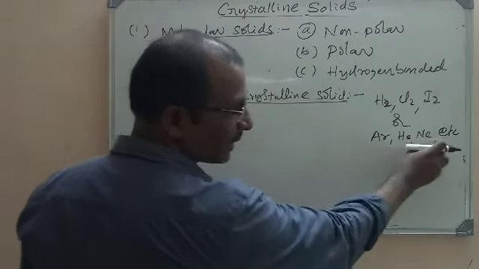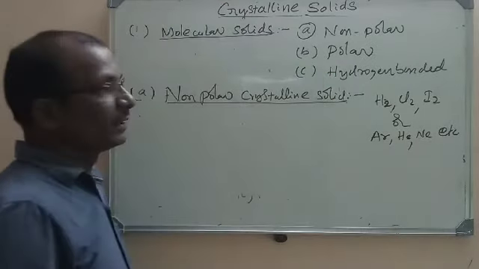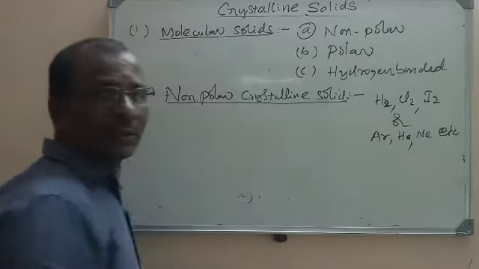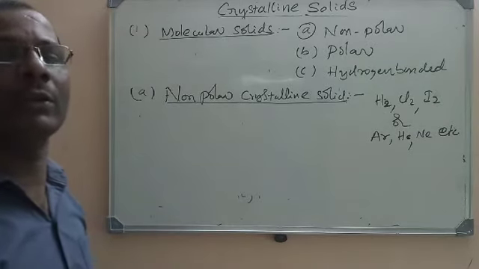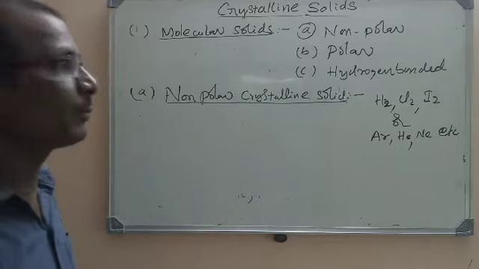These are monoatomic gases, inert gases. Non-polar means the molecules are non-polar here, that means the covalent bonds present in them are non-polar.